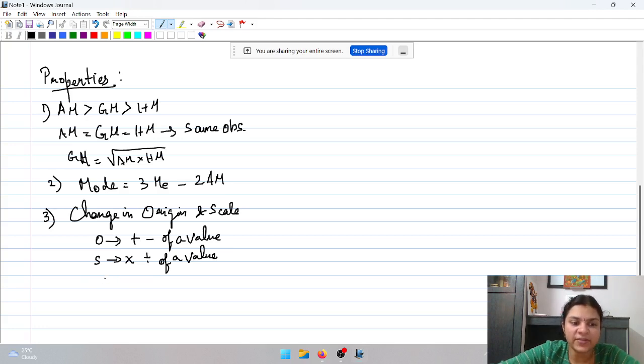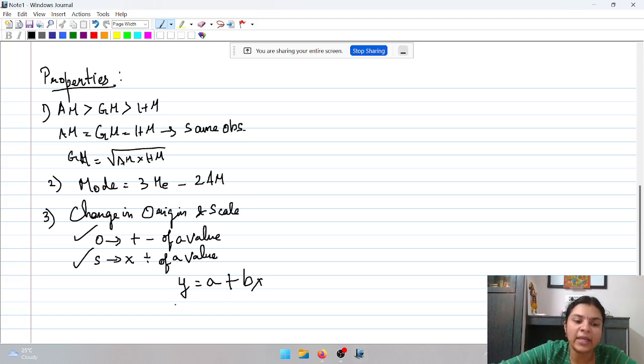For measures of central tendency, which is AM, GM, HM, mode, median and mode, it is affected both by change in origin and by change in scale. When you say affected by change in origin and scale, the relationship is given as y is equal to a plus bx, where a represents the origin part and b represents the scale part.